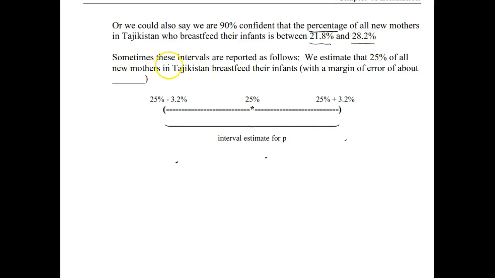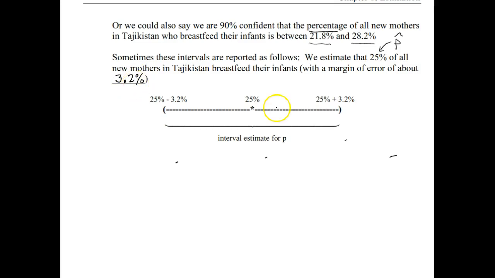And sometimes these intervals, when we see them reported in newspapers and studies and so on, instead of an interval, are given as the point estimate with the margin of error mentioned after the fact. So sometimes these intervals are reported as follows. We estimate that 25%, so that was our value of P hat, of all new mothers in Tajikistan breastfeed their infants, and then parenthetically we have with a margin of error of about 3.2%.